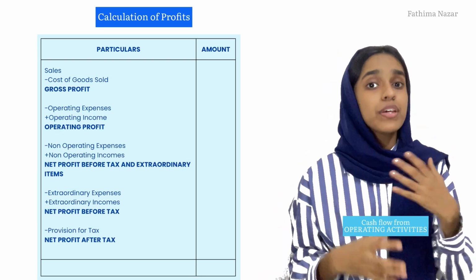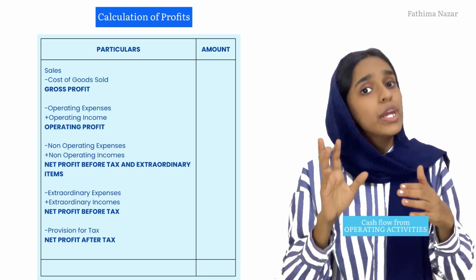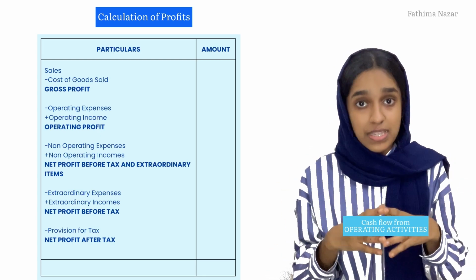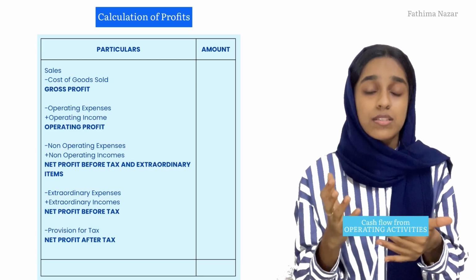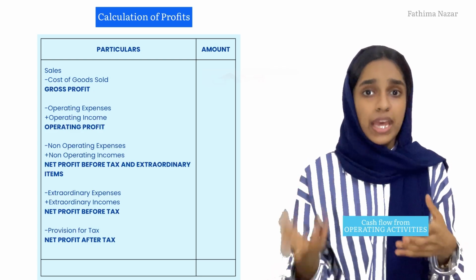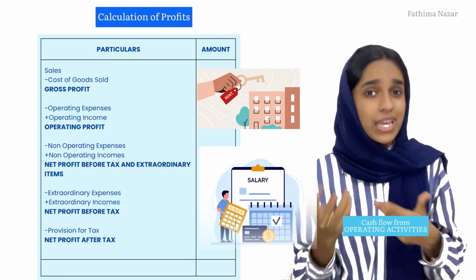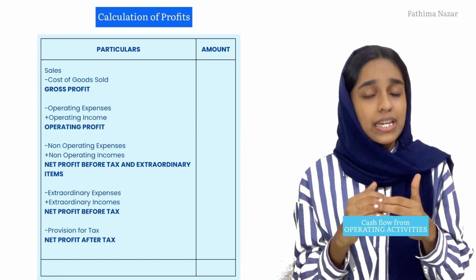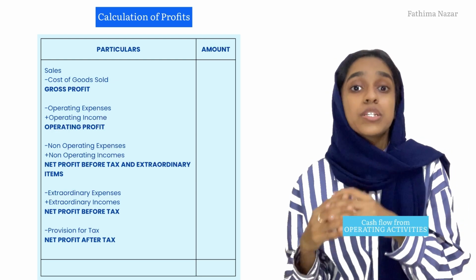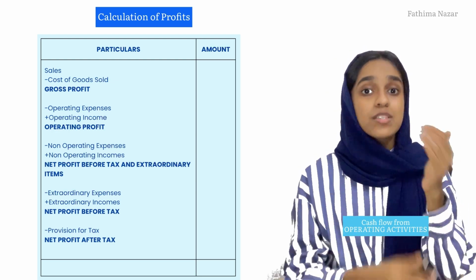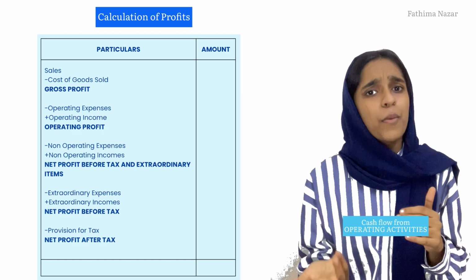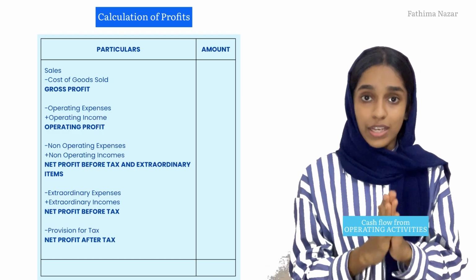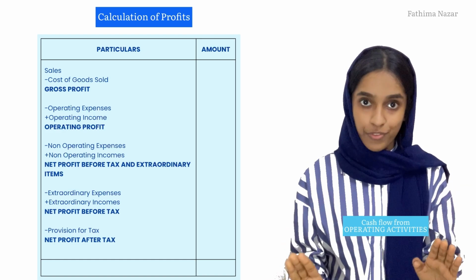Then after arriving at the gross profit, we do have several other operating expenses that are crucial to the operations. For example, we have rent, we have salary, we have wages, all those which are not direct but can be indirect as well, but related to operations of the business. These have to be reduced, and if there is any operating income, this can be added, and then we'll arrive at this figure which is called the operating profit.